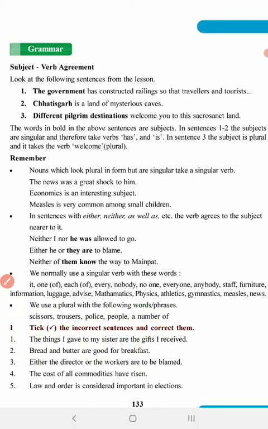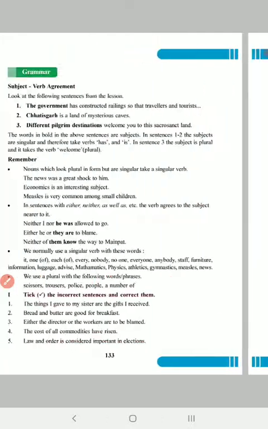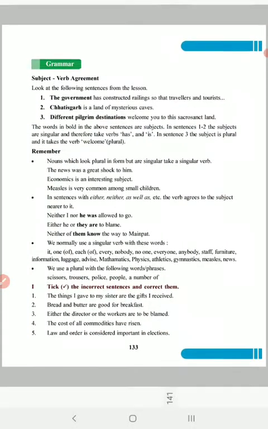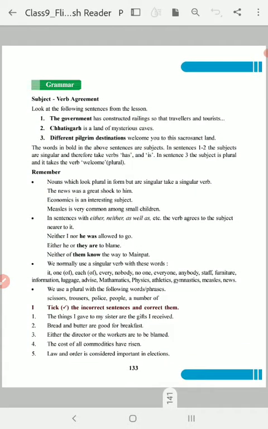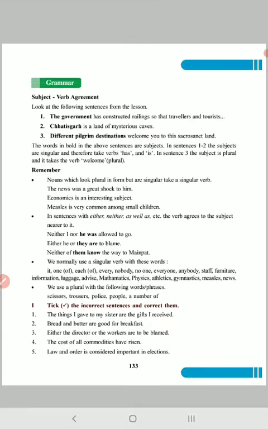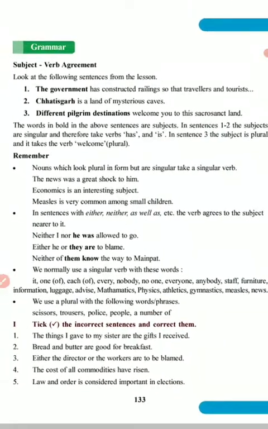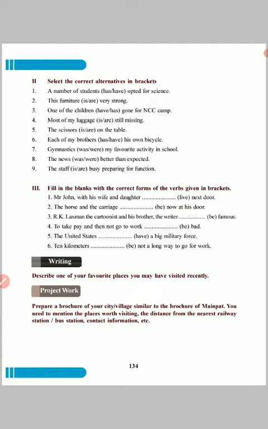Now we'll go to the examples here. So you should study these four rules. I'll ask in the exams. You should study these four rules, only then can you understand how the verb agrees with the subject. Okay, right.